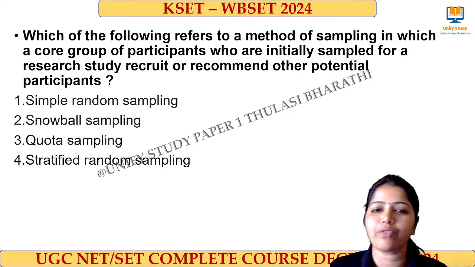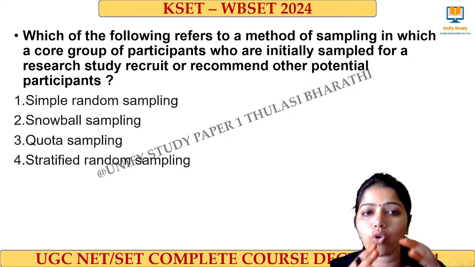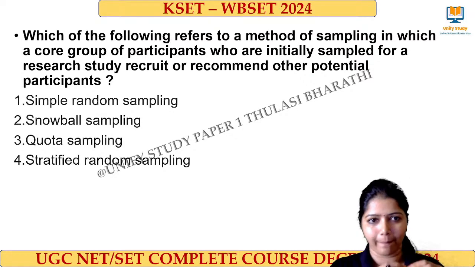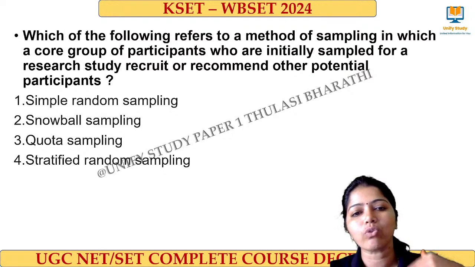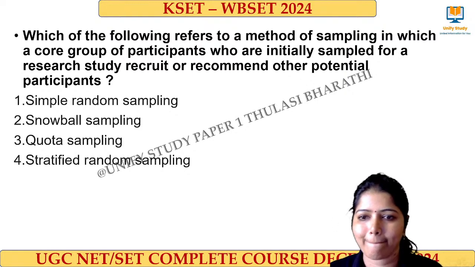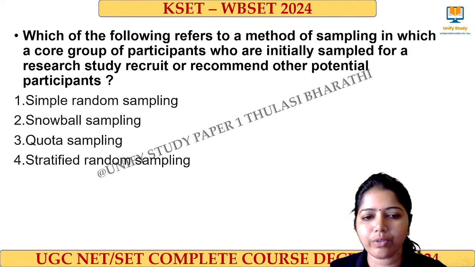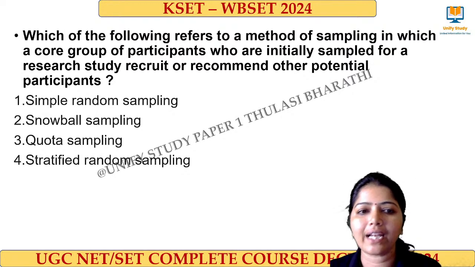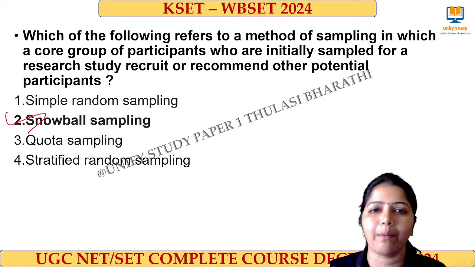Which of the following refers to the method of sampling in which a core group of participants who are initially sampled for a research recruit or recommend other potential participants? Very good. Yes, the right answer for the question is snowball sampling, right?